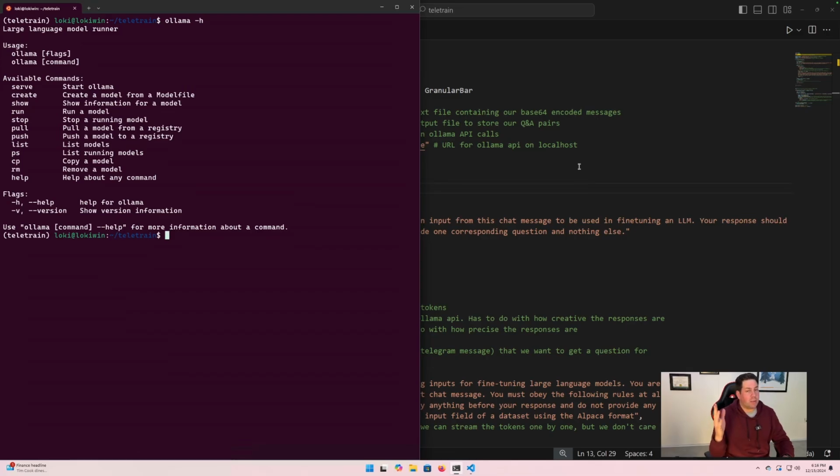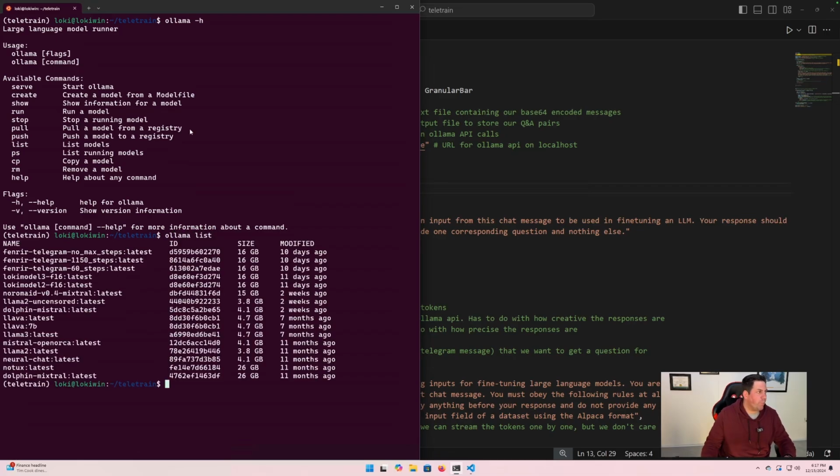But Ollama has a couple of different commands that you can run. I called one out before, pull. So if you go on the Ollama website, there's a whole list of models that you can just pull right from their repository. You can also create your own and import them, which is what we're going to do. But for example, if we do Ollama list, you'll see all of the models that I have installed on my local machine.